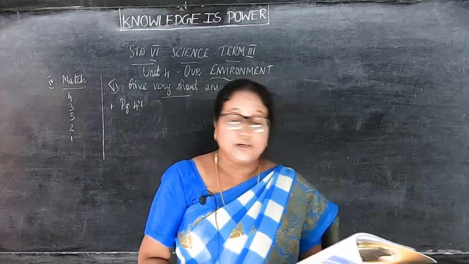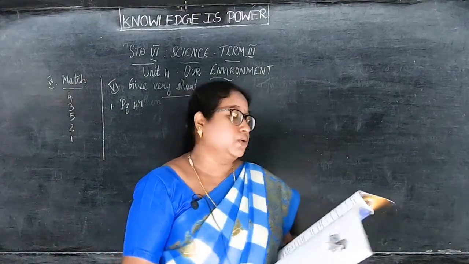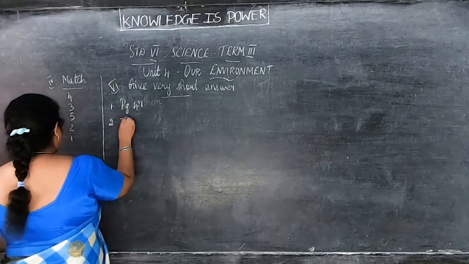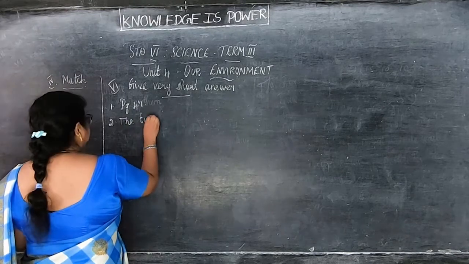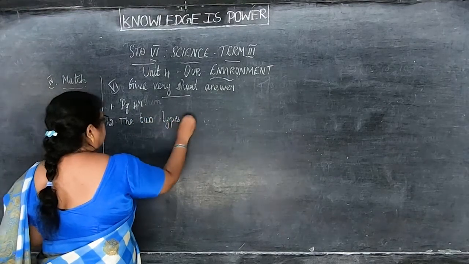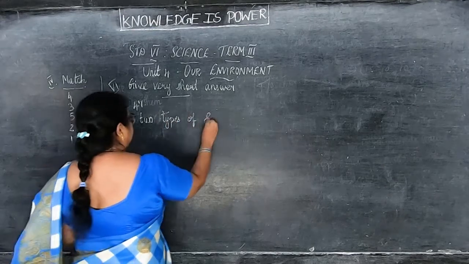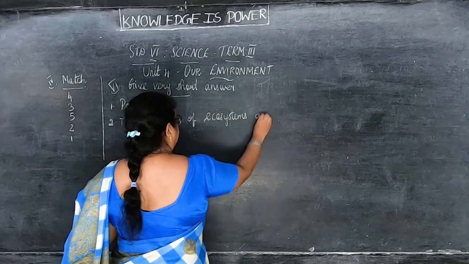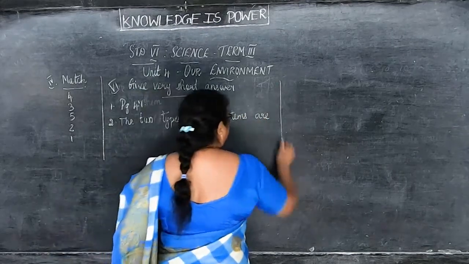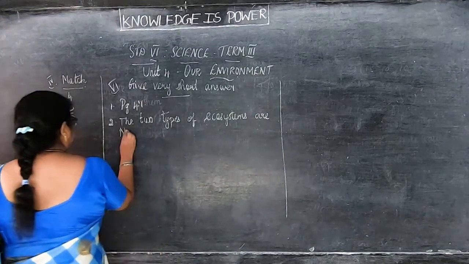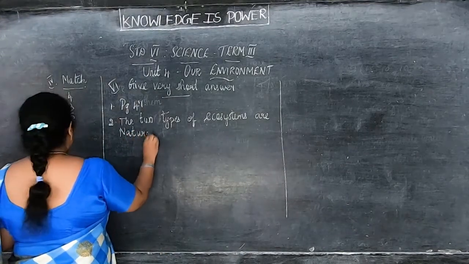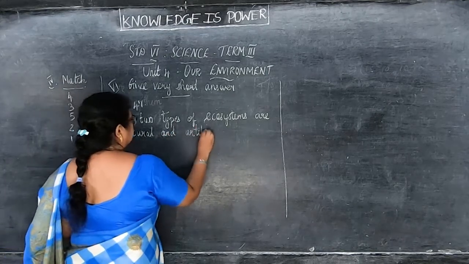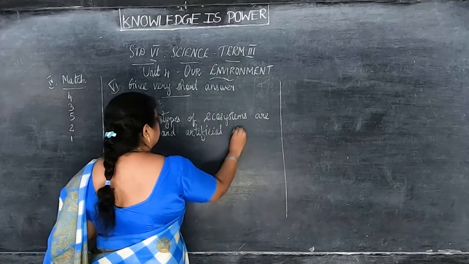Then second question. What are the 2 types of ecosystem? So now this you can take down in your classwork, okay? And write on the board, okay children? The two types of ecosystems are natural and artificial ecosystems.